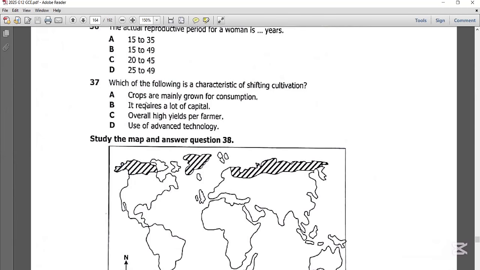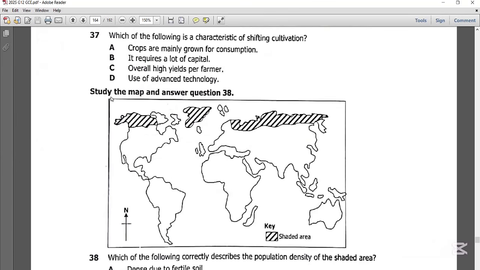So crops are mainly grown for consumption. So the best possible answer here is A. Let's get to question 38.